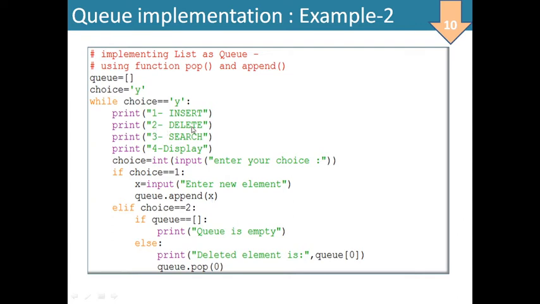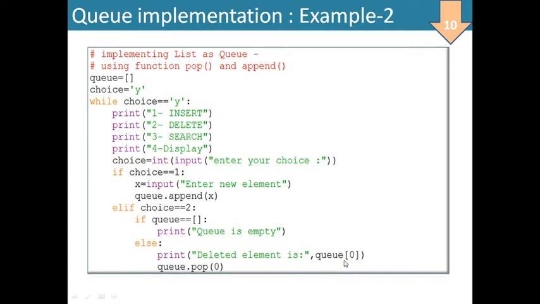Then deletion. Else if choice equal to 2, if q is empty, that is q equal to empty brackets, meaning we checked whether the list is empty. If it is found empty, that is true, then you print that q is empty. Otherwise, in the else case, the deleted element, q[0], is printed, showing which item is being deleted, and along with it you write q.pop(0). So for deletion, this is the command.